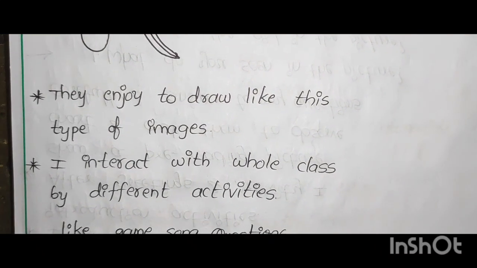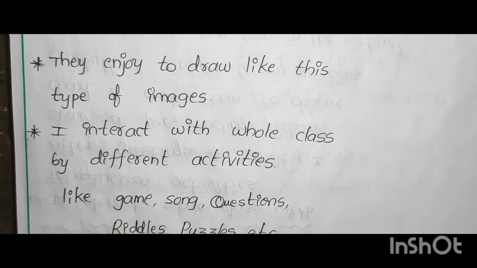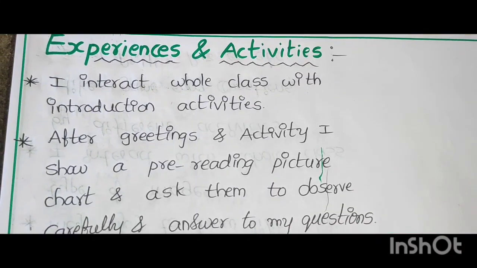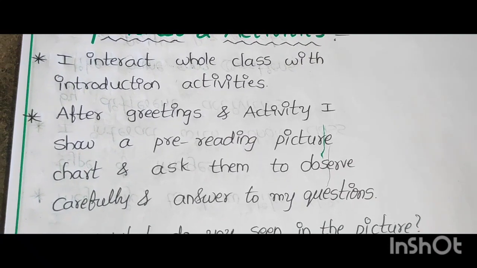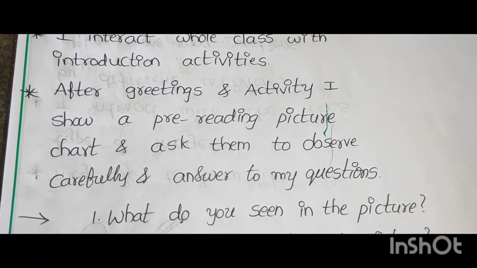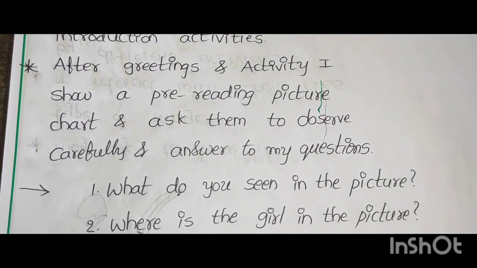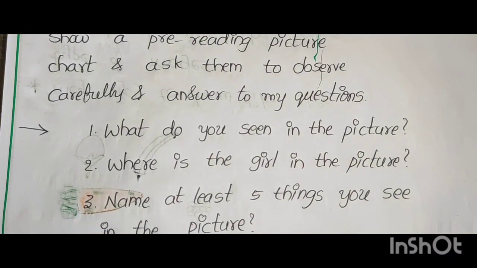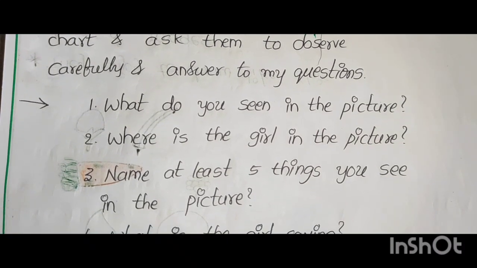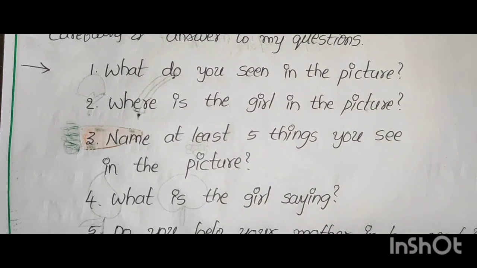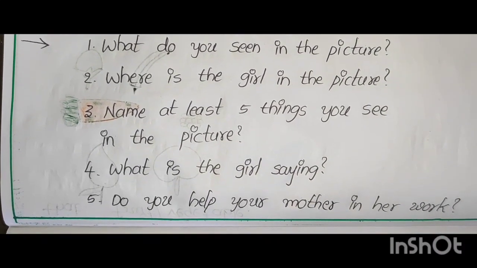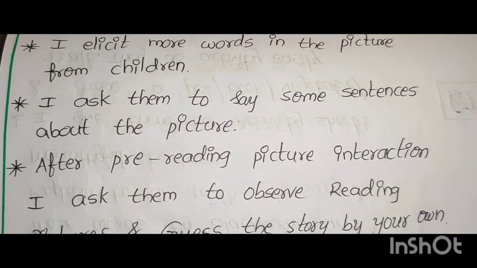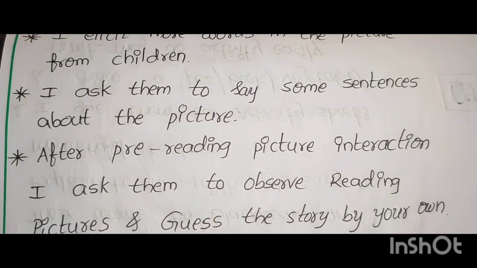I interact with the whole class by different activities like game, song, questions, riddles, puzzles, etc. Experience and activities. After greetings and activity, I show a pre-reading picture chart and ask them to observe carefully and answer my questions. What do you see in the picture? Where is the girl in the picture? Name at least 5 things you see in the picture. What is the girl saying? Do you help your mother in her work? I elicit more words in the picture from children. I ask them to say some sentences about the picture.